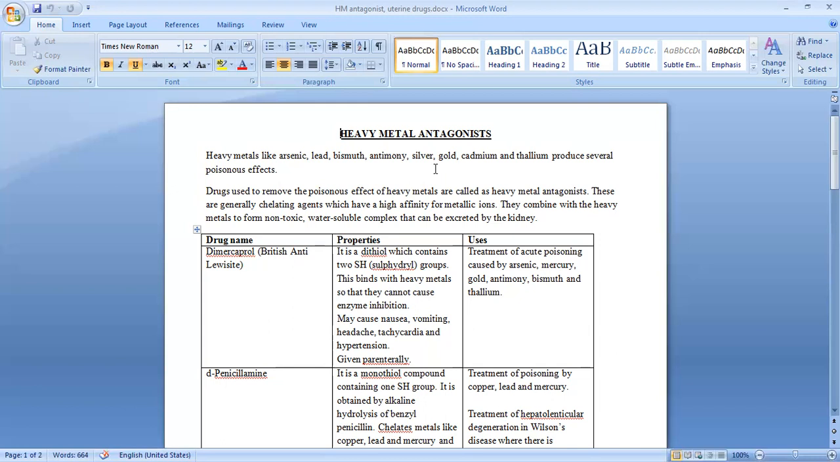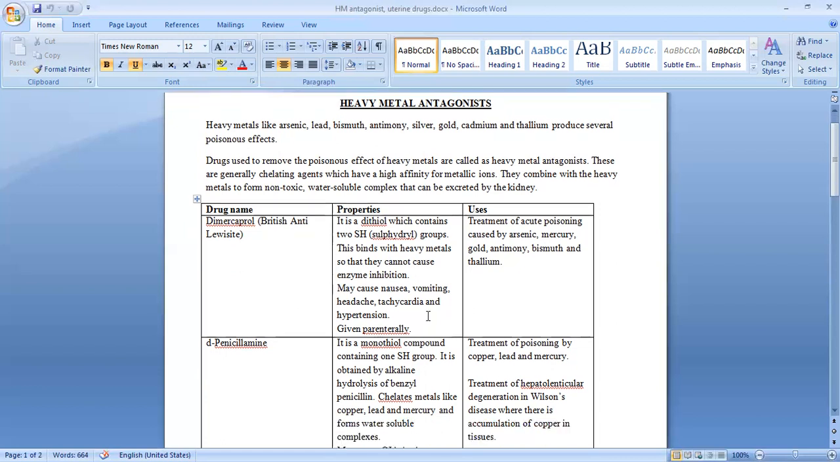So heavy metal is toxic. The drug will combine with the heavy metal and form a complex, and that complex which is formed is non-toxic and it is water soluble. Because it is water soluble, it can easily get excreted by the kidney. So there are certain drugs like that. One of the most important drugs which we can use as heavy metal antagonist is the compound called dimercaprol. It is also called British anti-lewisite or BAL in short.